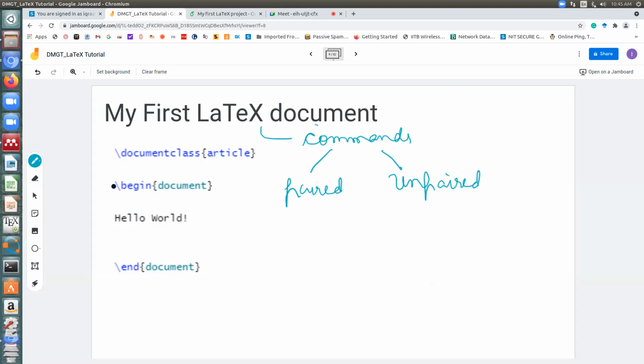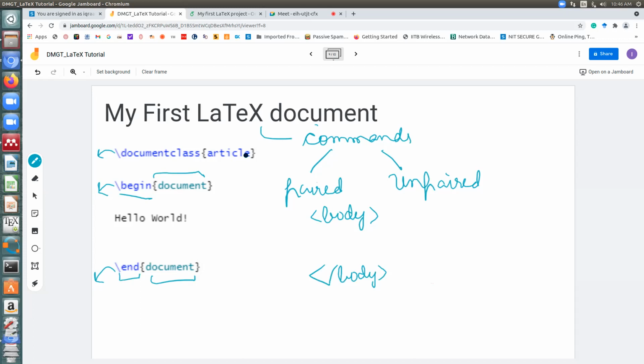If you look at this screen, you can see there is a paired command, begin document. Anything which starts with a begin will definitely have an end. Like in HTML, suppose you had body and then you close the body, right? Similarly in LaTeX, any command which begins with a backslash begin and then something should definitely have an end. That's something you should always remember. And then there are some unpaired commands like you have here. They don't have a begin, so they just start there as it is. There's no pairing command.